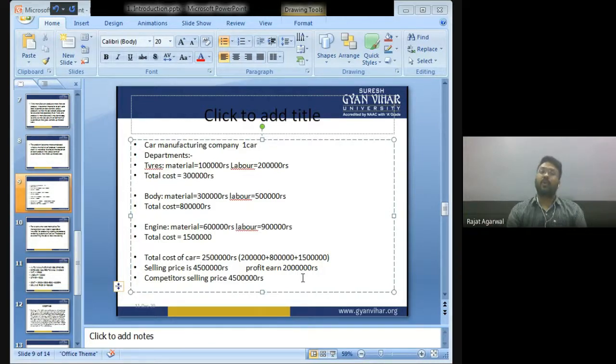With the help of costing, I get to know the cost of tire department, cost of body department, and cost of engine department separately. And after that, I make the planning and reduce my costs so that I can reduce my selling price without reducing the profit, and I can sell at the same price my competitor is selling so that I can survive in the market.